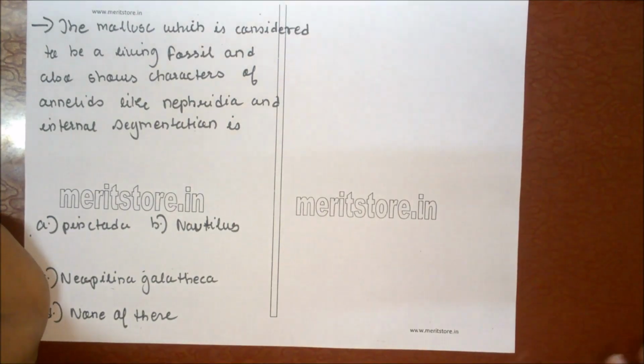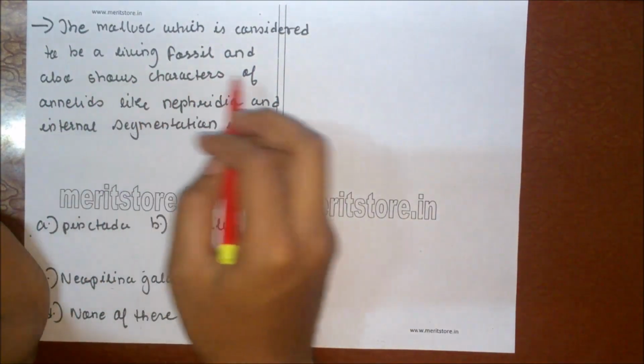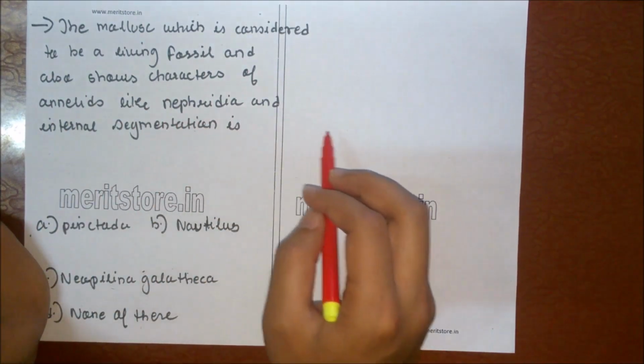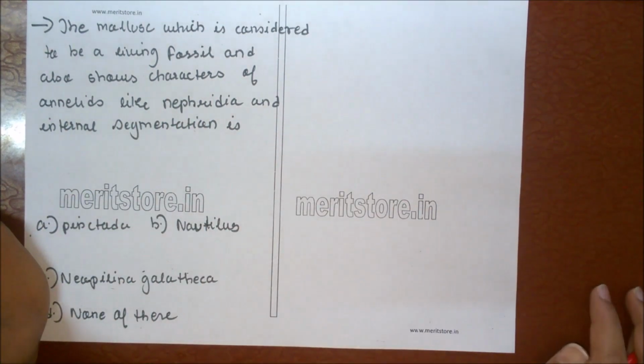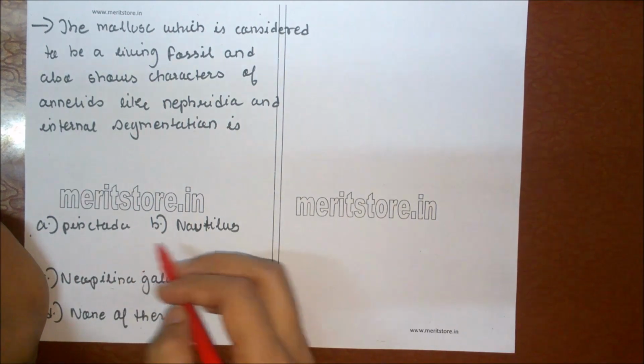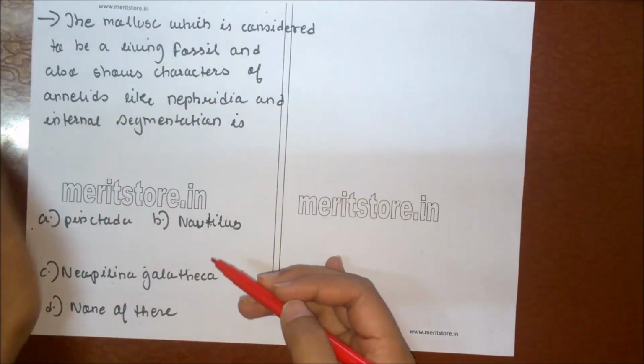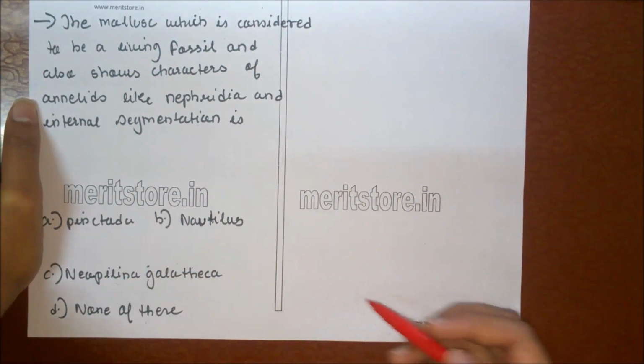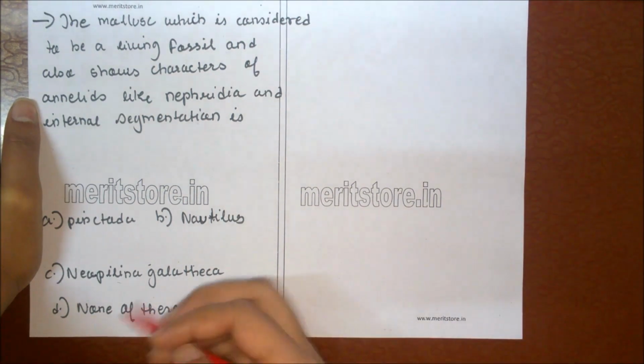The mollusk which is considered to be a living fossil and also shows characteristics of annelids like nephridia and internal segmentation is A. Pinctada, B. Nautilus, C. Neopilina galathea, D. None of these.